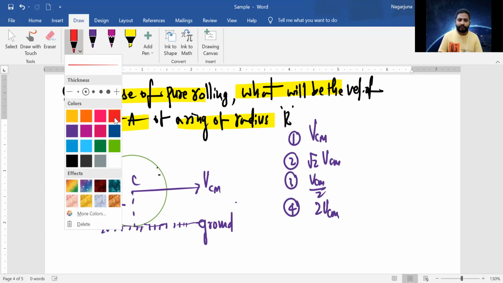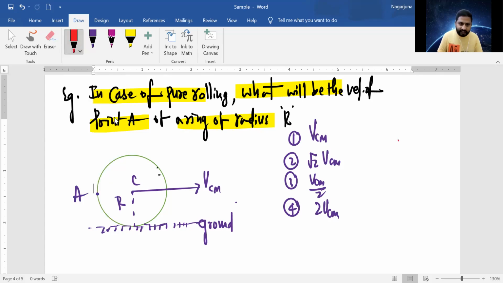So the velocity of point A, where is point A? Here. In case of pure rolling, you must understand, VCM is equal to R omega, my dear students. At this point A, in the rolling motion, you have two velocities.